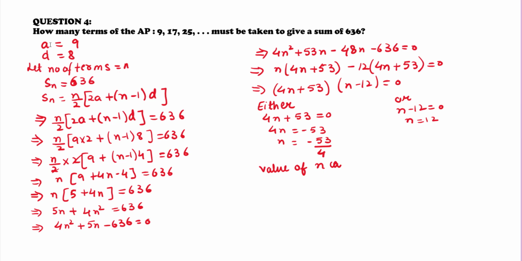As the value of n cannot be a fraction, that is minus 53 upon 4 cannot be the answer, so we will neglect it and we will consider the value of n is equal to 12. So what is the value of n? It is 12. That means the number of terms were 12.